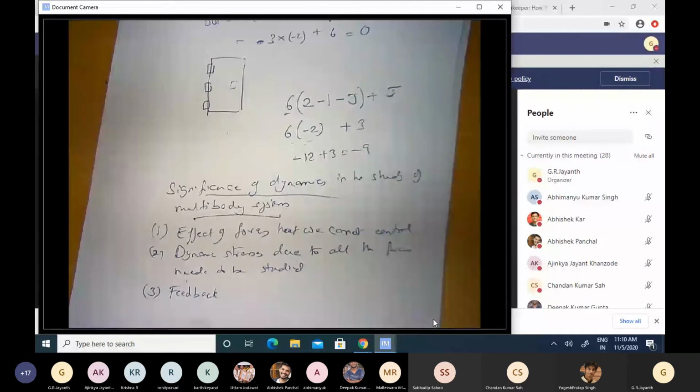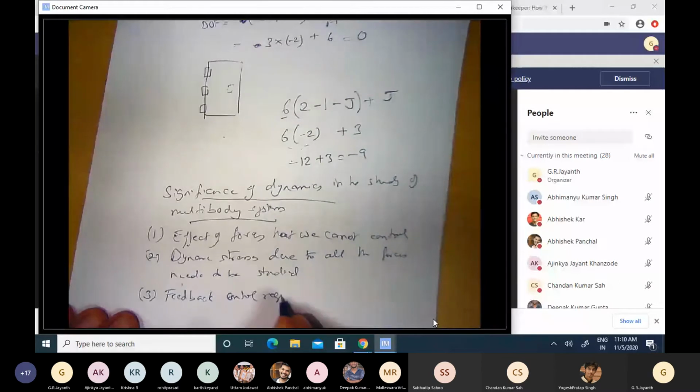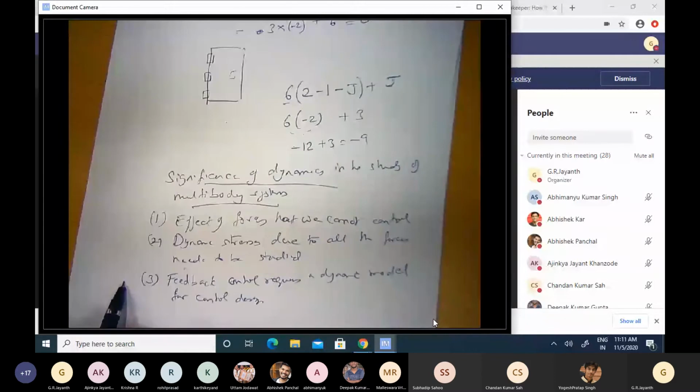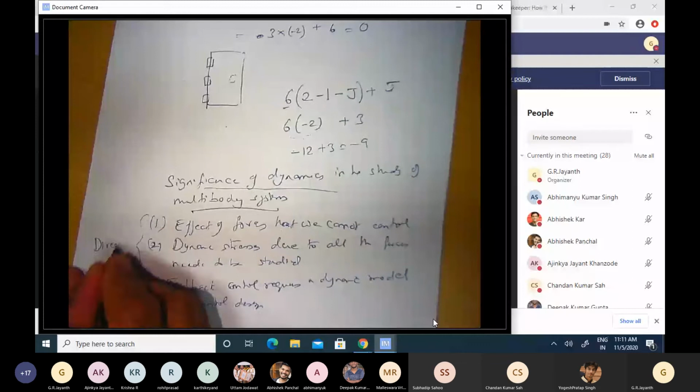Okay, feedback control requires a dynamic model for the design of the controller, for control design. So all these require you to directly compute the effect of forces on motion. Okay, so this comes under what is known as direct dynamics. So you apply forces, what is the resulting motion?